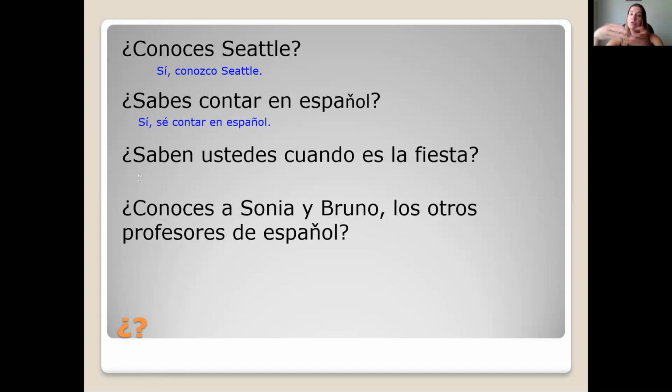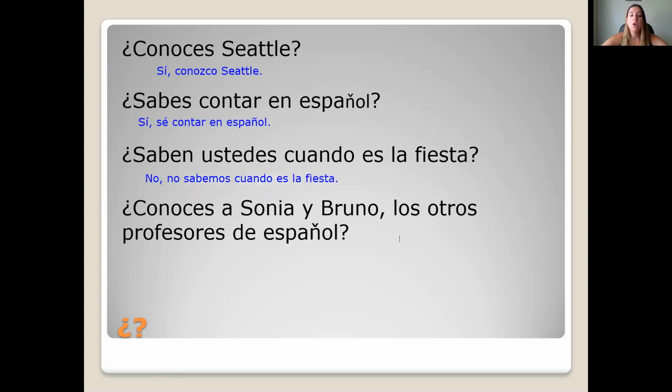Somebody said, do you all know when the party is? Would you say, I know when the party is? No, you would need to say, we know, or no, we don't know when the party is. So I want you to conjugate your answer in the nosotros form. No, no sabemos cuándo es la fiesta. Or sí sabemos, that's up to you.